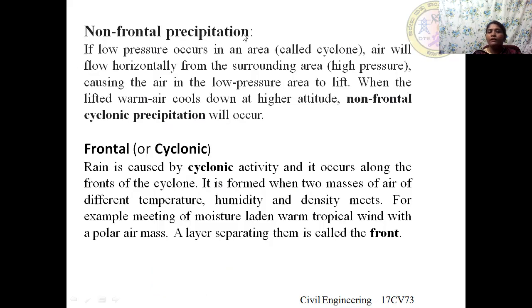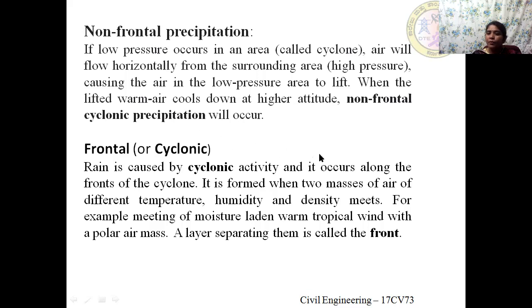What is non-frontal cyclonic precipitation? If low pressure occurs in an area, that is a cyclone, a large whirling mass of wind. It is a circulating wind where the air flows horizontally from the surrounding area, that is from a high pressure area.